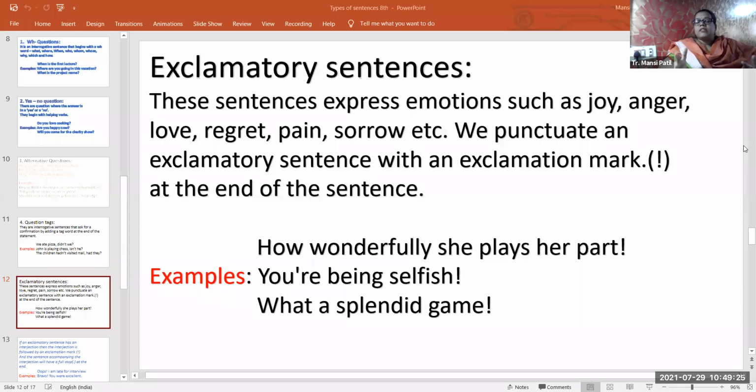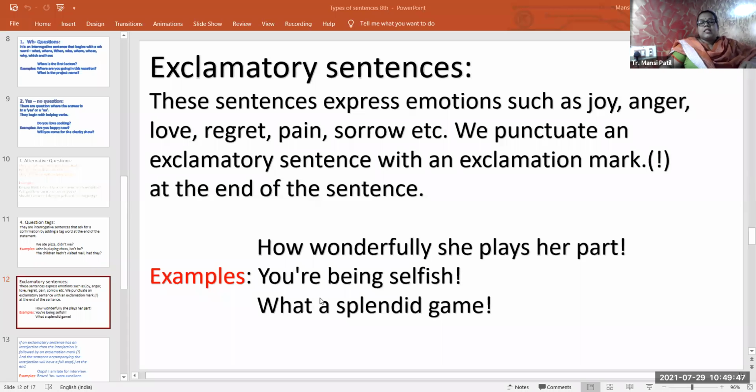That is how you are going to identify the exclamatory sentence. One more very easy way to identify it is the exclamation mark at the end of the sentence.